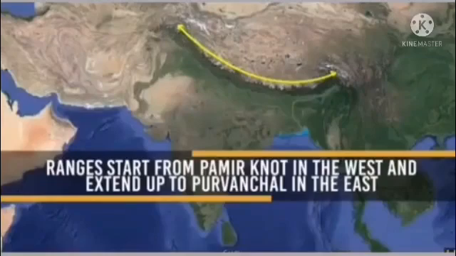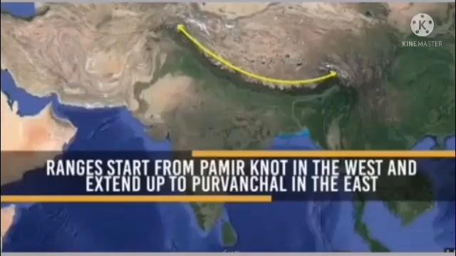Some of the highest peaks such as Kanchenjunga and Annapurna are found here.